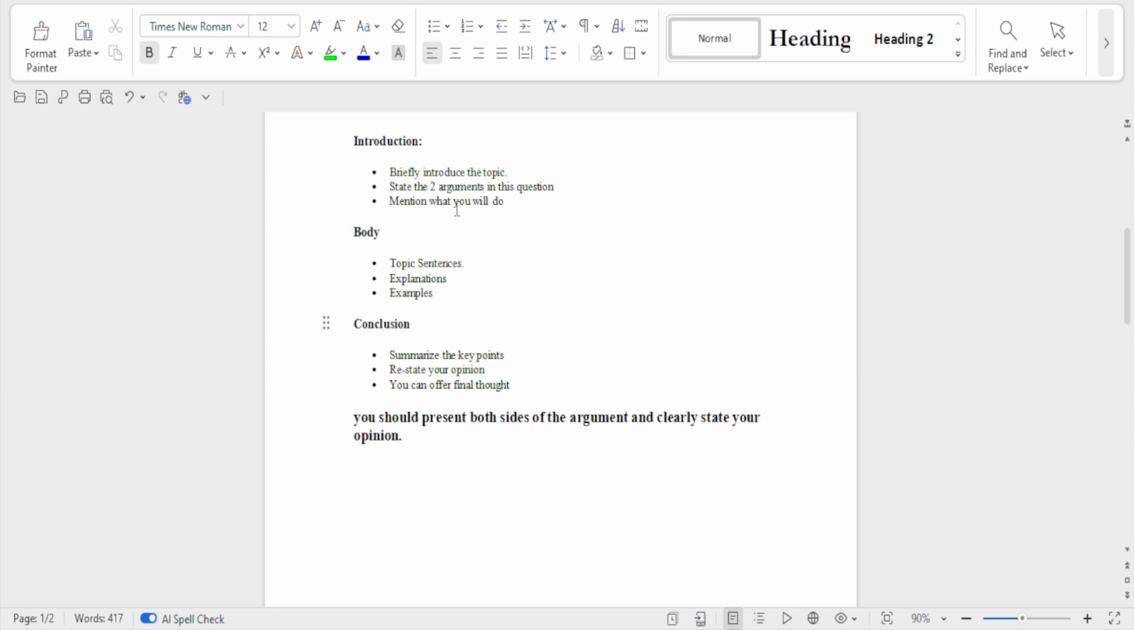Then state the 2 arguments in the question, because today we are tackling a 2-way question. A 2-way question means there are 2 arguments in a particular question which you have to discuss and then take your stand. That's what a 2-way question means. Then you mention what you would do. Like I said, you take your stand. Tell us what you'll be doing in the essay after you've mentioned the 2 arguments.